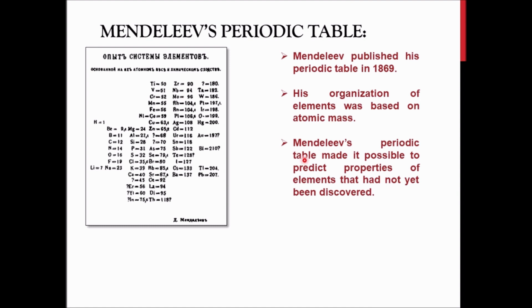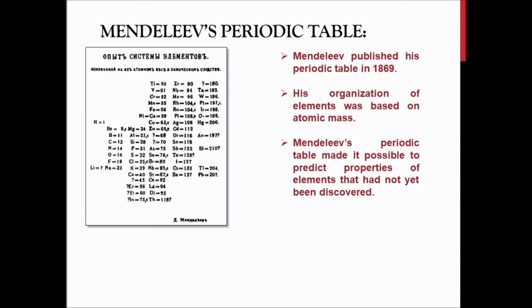This was actually a pivotal point, we can say, that he could predict the properties of the elements which were yet to be discovered. If they were discovered and their atomic mass came in according to this table, he could easily predict their physical or chemical properties, approximately. If he could predict them before they were even discovered and experimentally proved, then it was a stamp of approval for this periodic table. So it was a fantastic breakthrough which he had done.